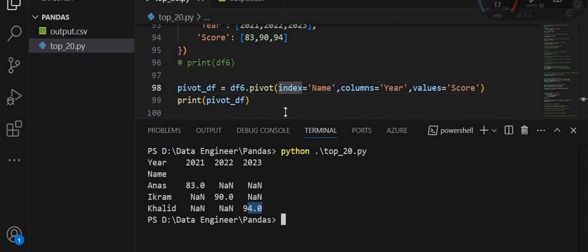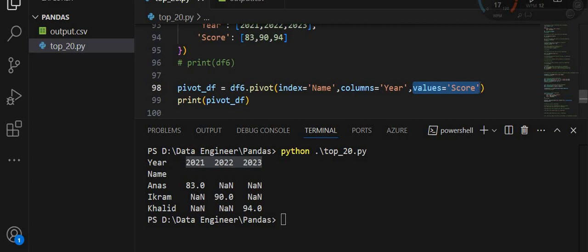and the columns here, index name and column is air. This specifies that the air column should be used as the new data frame columns. जैसे आप देख रहे हैं, the air column should be used as the new data frame column. Each unique value in the air column will become a unique column in the pivoted data frame, and the values is equal to score.